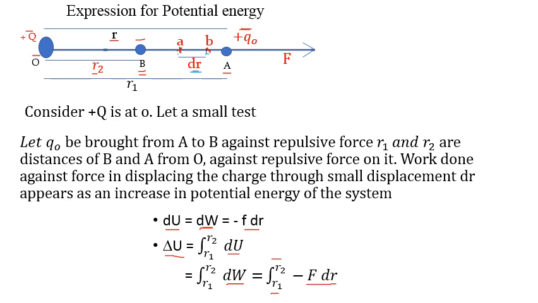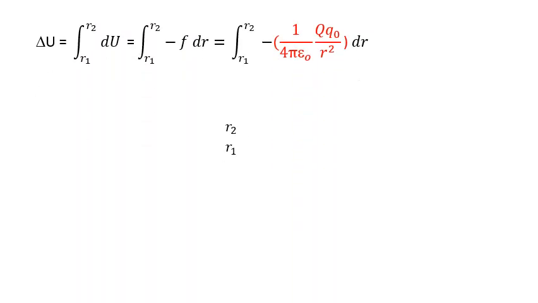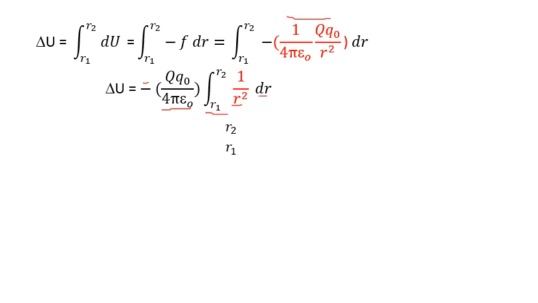Now see these mathematical steps. Now substitute the value of F, which is nothing but 1 upon 4 pi epsilon 0 into q0 upon r square. Now let us simplify this. q0 upon 4 pi epsilon 0 is the constant. The minus sign is as it is. So integration of 1 upon r square from r1 to r2 with respect to dr. Now find this integration. We already calculated this, yes or no?